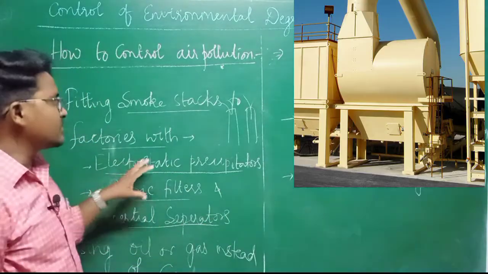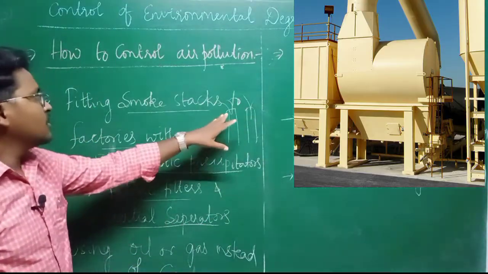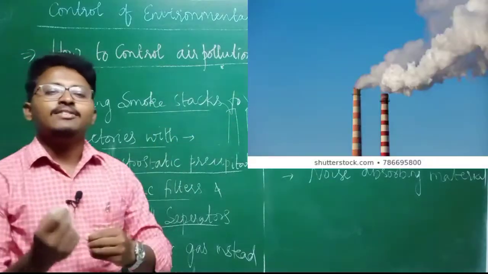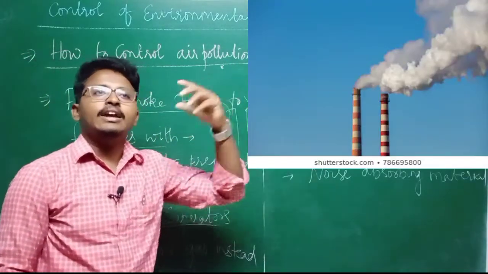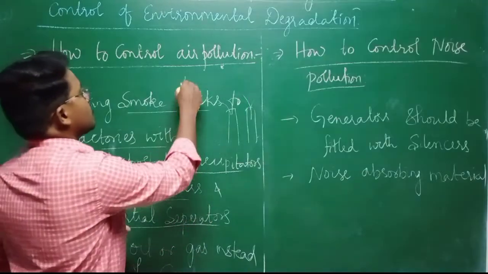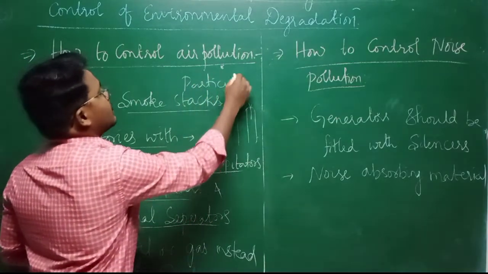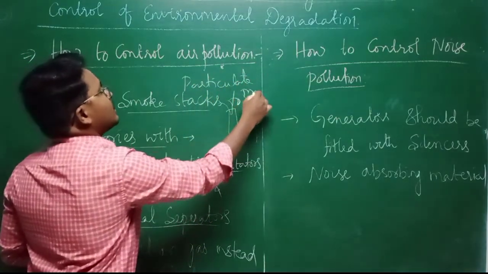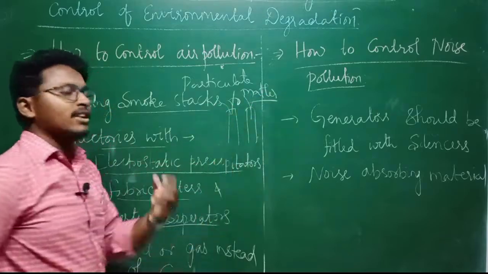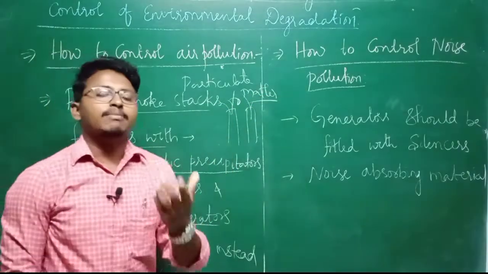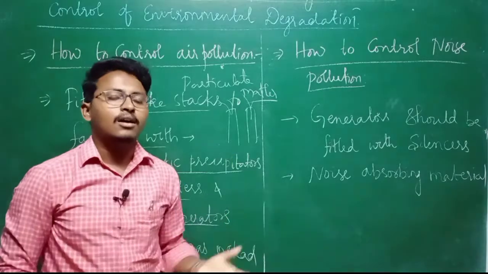These three things must be fixed to the smokestacks so that the smoke being released might not contain particulate matter. This particulate matter is very dangerous. If we breathe it, it might cause lung disorders as well as heart diseases.